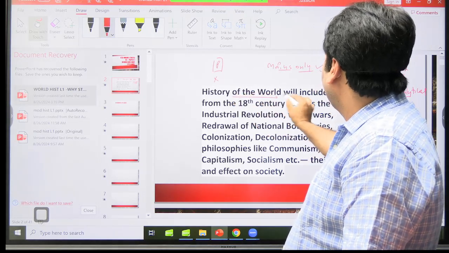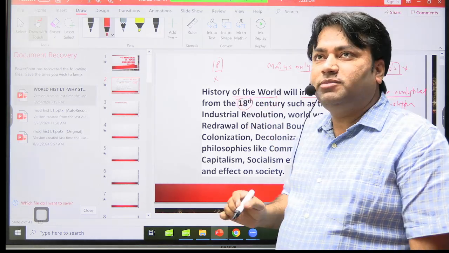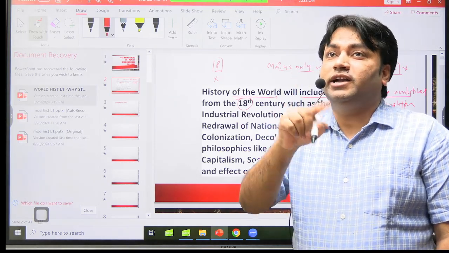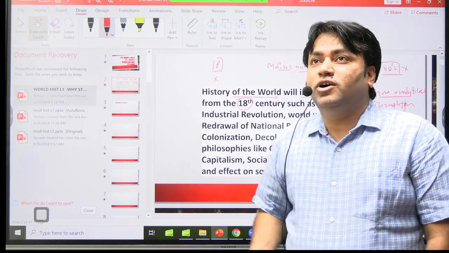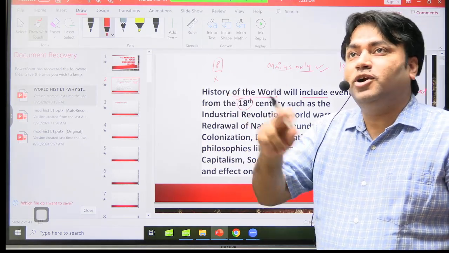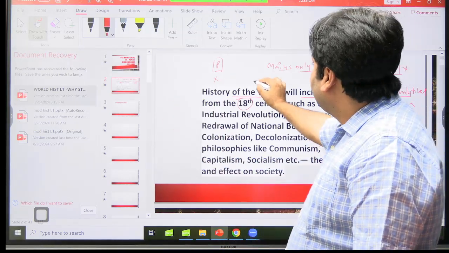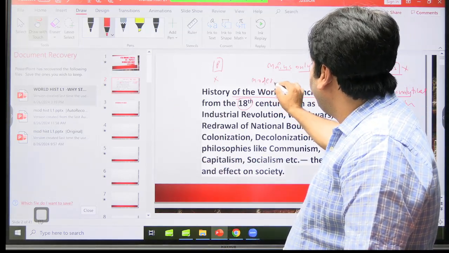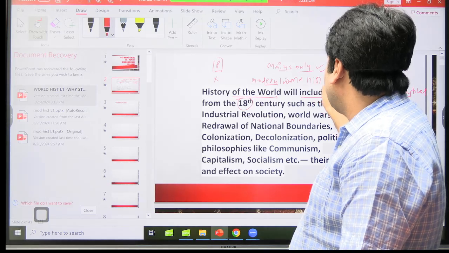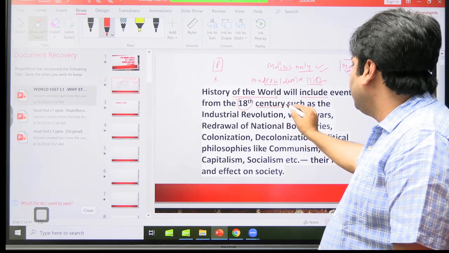History of the world will include events from the 18th century. Do you recall something? In the previous lecture in modern Indian history, I told you the first chapter was India in the 18th century. We also call it modern India. And here it is saying important events in the 18th century. Basically, the world history which we need to study here is modern world history, like modern Indian history. It means it's asking us to know particular events from the 18th century onwards.